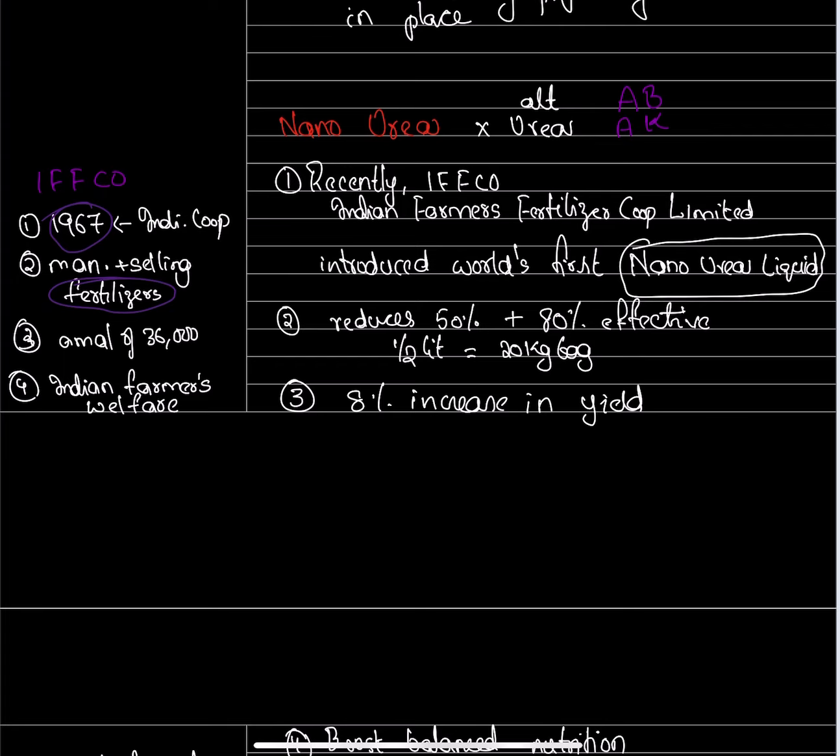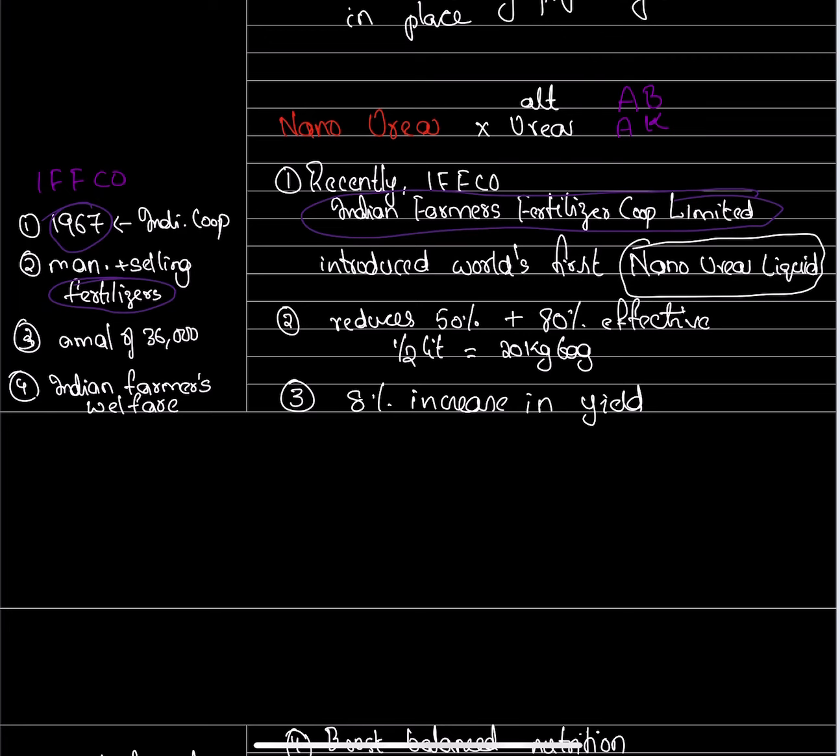It is an amalgamation of more than 36,000 cooperatives, which are the owners of this cooperative. IFFCO itself, the Indian Farmers Fertiliser Cooperative Limited, is an amalgamation of cooperatives. Some are involved in fertilizer manufacture, some in other businesses like lending, but it is owned by the cooperatives.